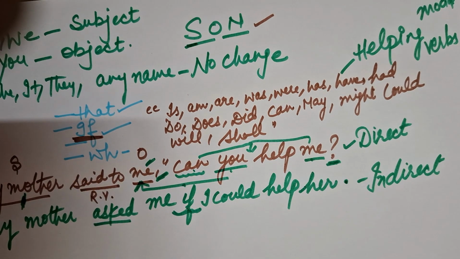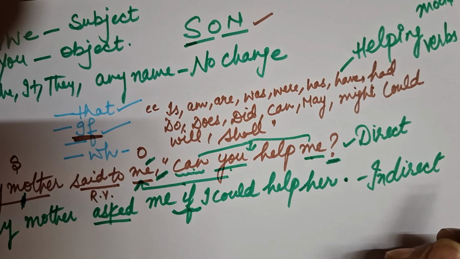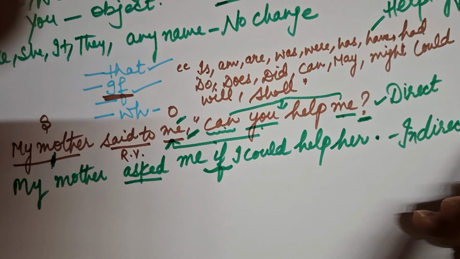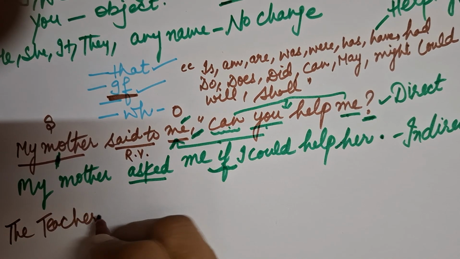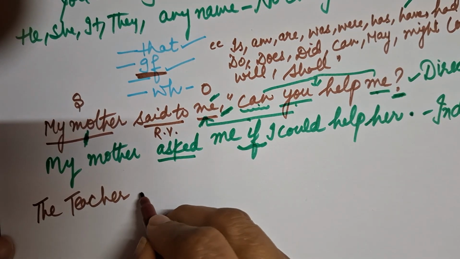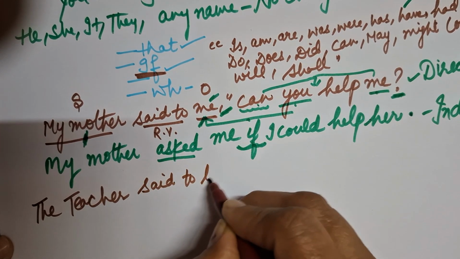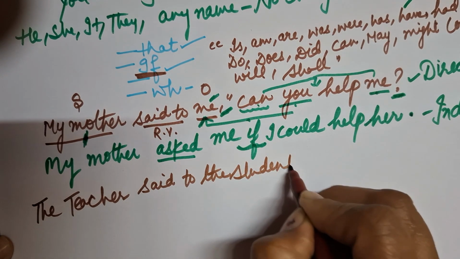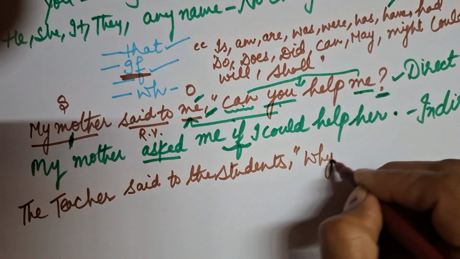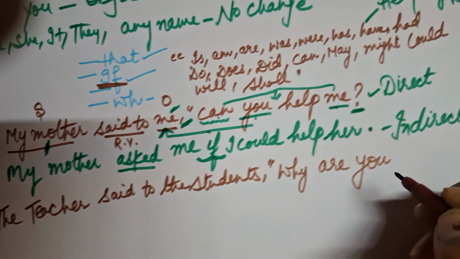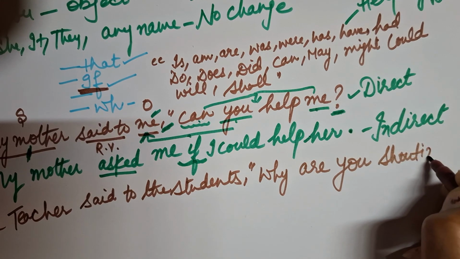Now the next is, ma'am, one more is there. If sometimes we get a question and that question is starting with the question words what, where, when, why, that rule I'm going to clear to you, beta. Now look here very carefully, right? The teacher said to the students, inverted commas begin, right? Why are you shouting?